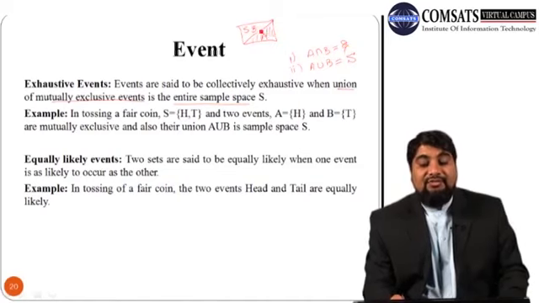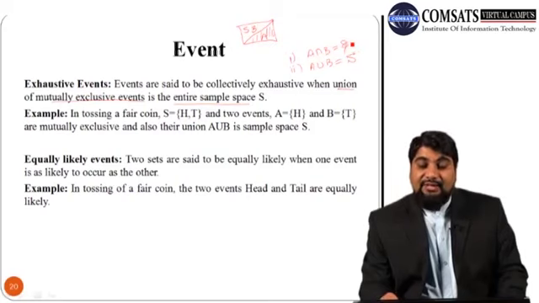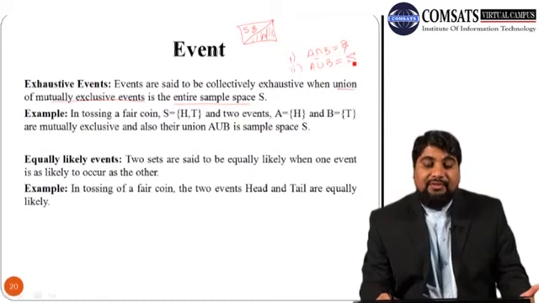But if you take the union of both events, it will cover the full sample space. So two events are called exhaustive or collectively exhaustive if their intersection is empty, meaning they are mutually exclusive events, and their union is the full sample space.